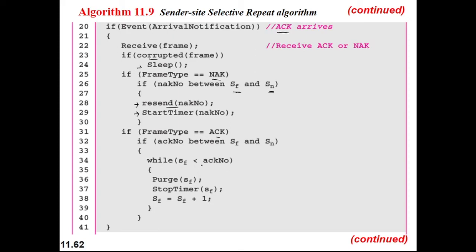If it is less than, then purge SF. That means the first frame is actually received by the receiver, and you just discard that frame from your buffer, because for each and every frame you are sending, you are keeping a copy of that frame, no? So you can remove that frame from the buffer. After that you need to stop the timer and increase the frame number, SF equal to SF plus 1. In this way the sender can send the frame.